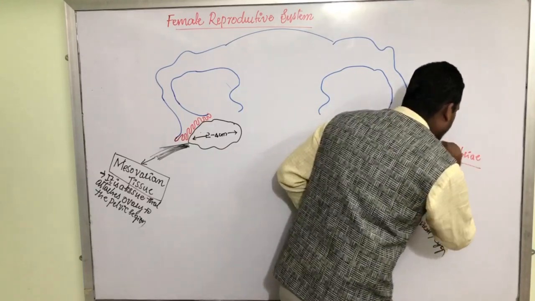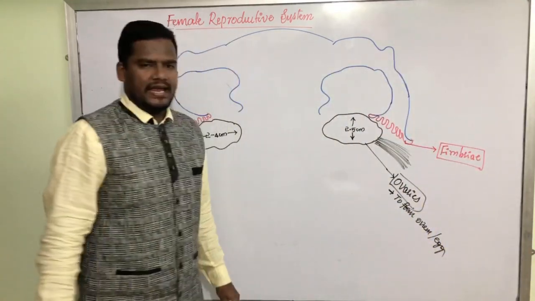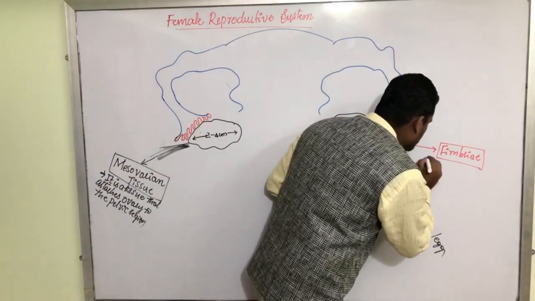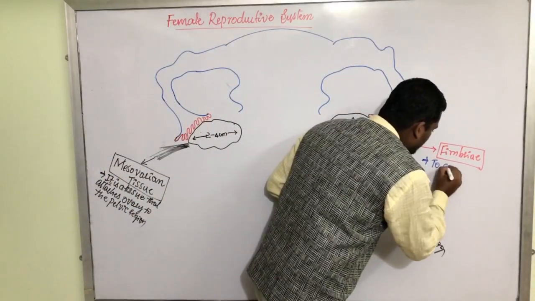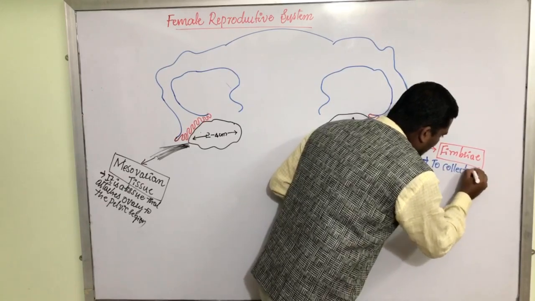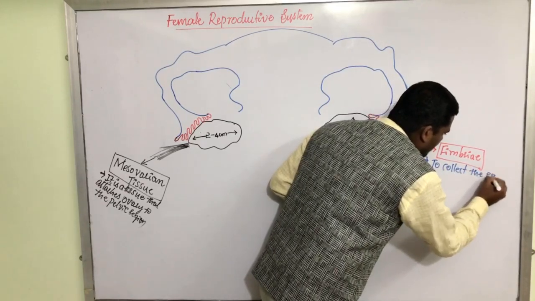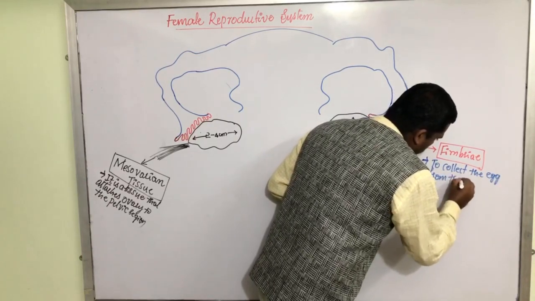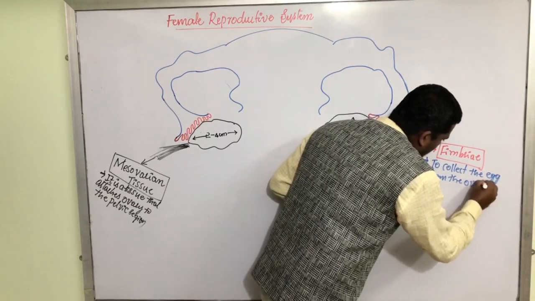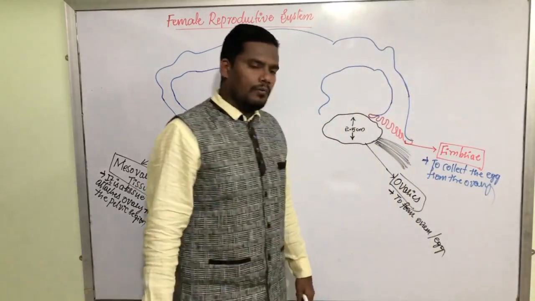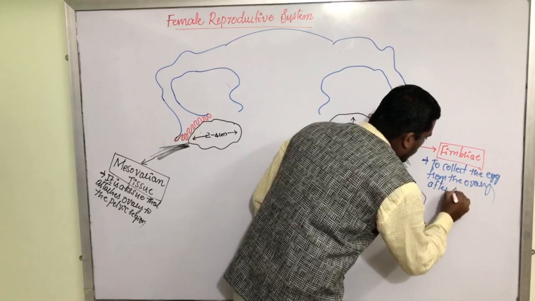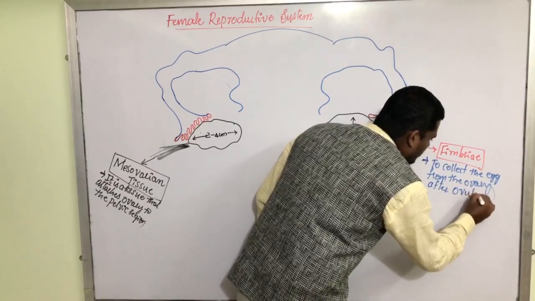What are they called? They are called fimbriae. What is the main job of fimbriae? Fimbriae's main job is to collect the egg from the ovary after ovulation.